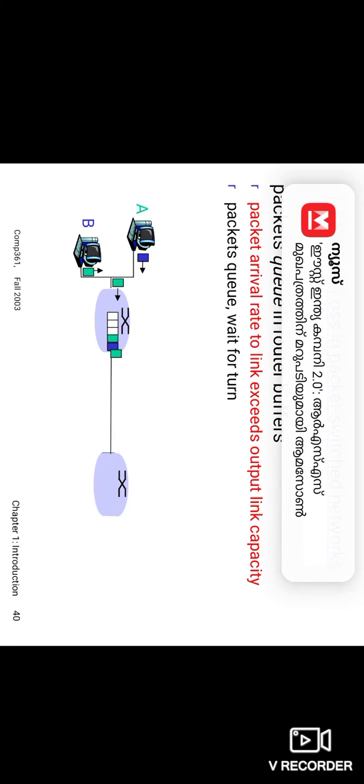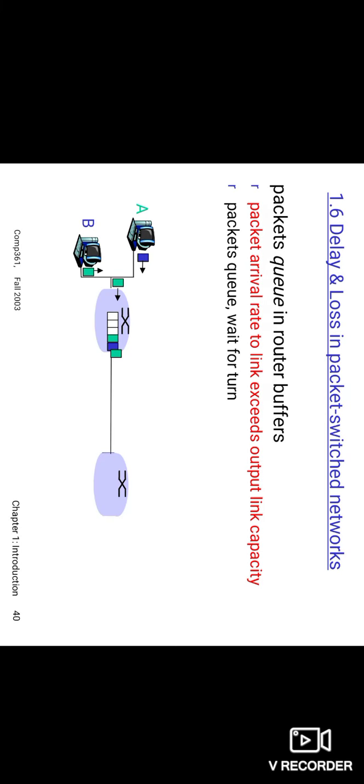Today we will discuss the delay and loss in packet switched network. If a packet wants to reach the destination from the source, in the journey of that packet, it has to travel through a number of nodes, maybe some other routers also. Along this path, the packet may suffer different types of delays.